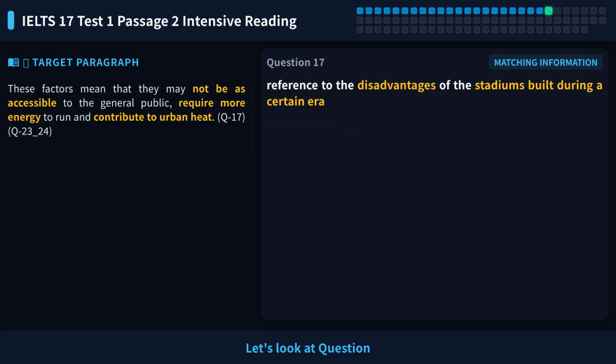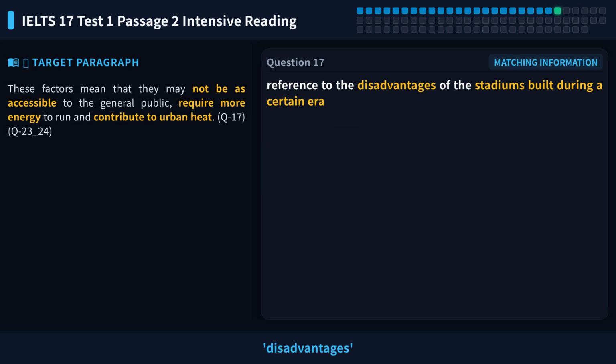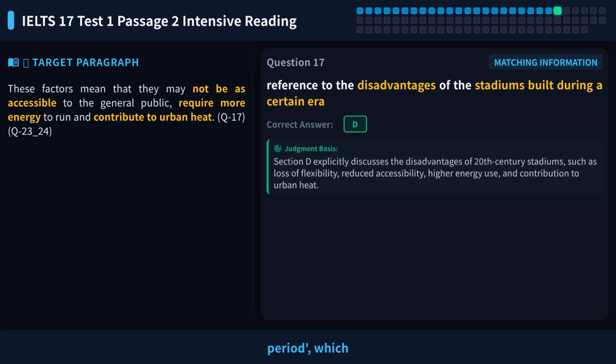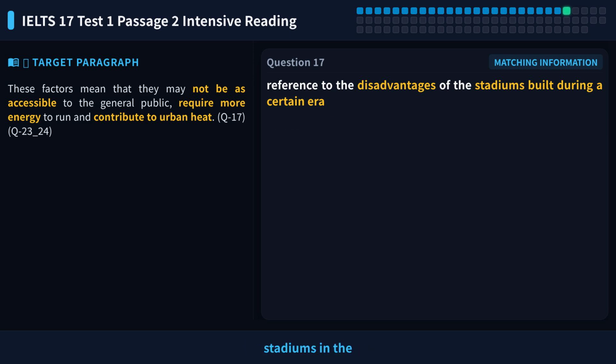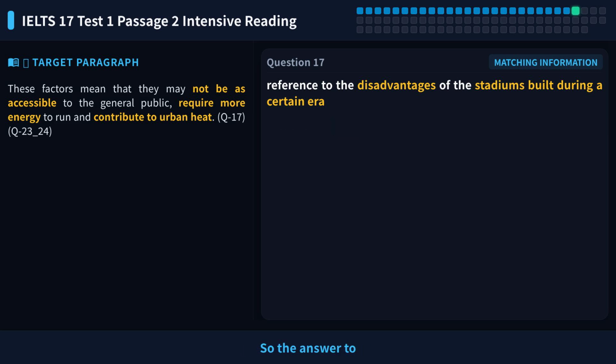Let's look at question 17. Find which paragraph mentions the disadvantages of stadiums built in a certain period. The key words are disadvantages and a certain period, which means the early 20th century. Paragraph D mentions stadiums in the early 20th century lost flexibility and used more energy, matching the question. So the answer to question 17 is D.